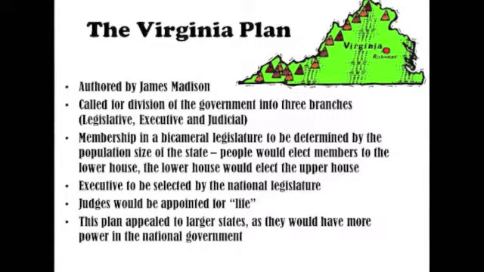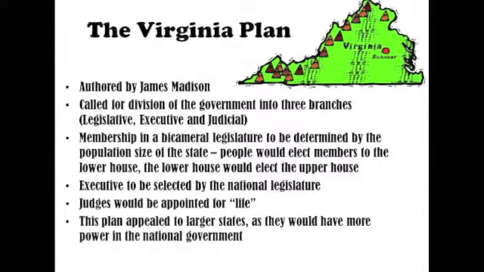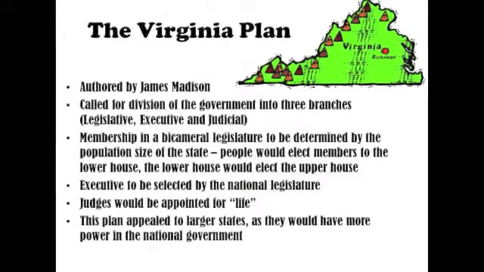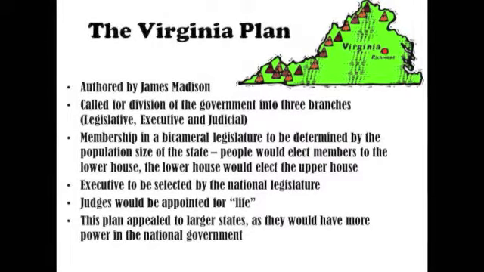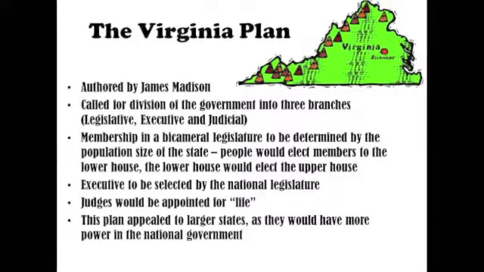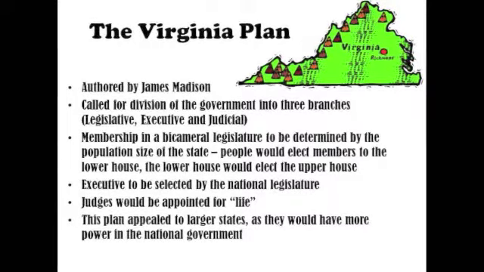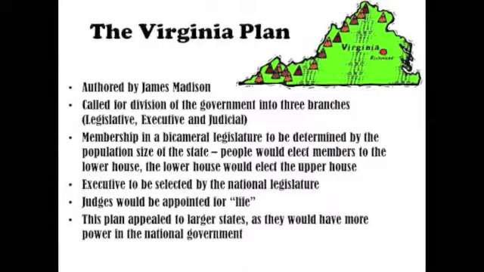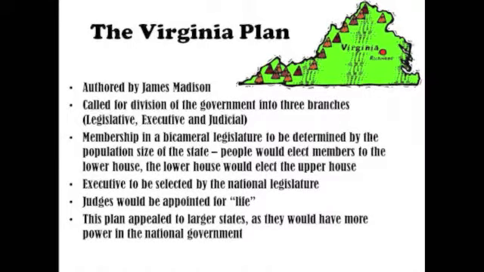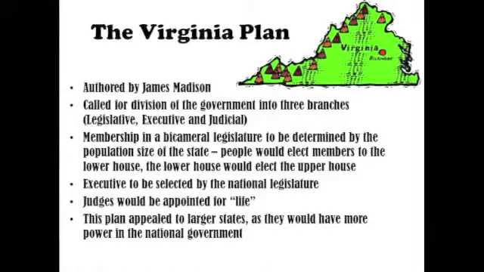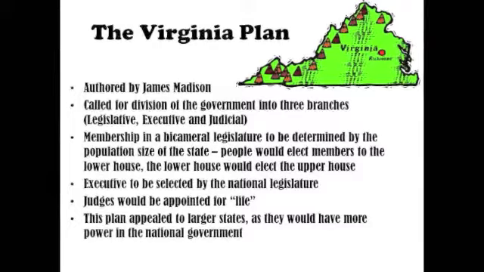Virginia, a large state, came to the Constitutional Convention led by James Madison, and they wanted a radically different system. They wanted a two-house legislature, and in both houses they wanted to apportion, or decide the number of representatives for each state, based on population. So larger states would have a larger say in the government, smaller states would have less say.